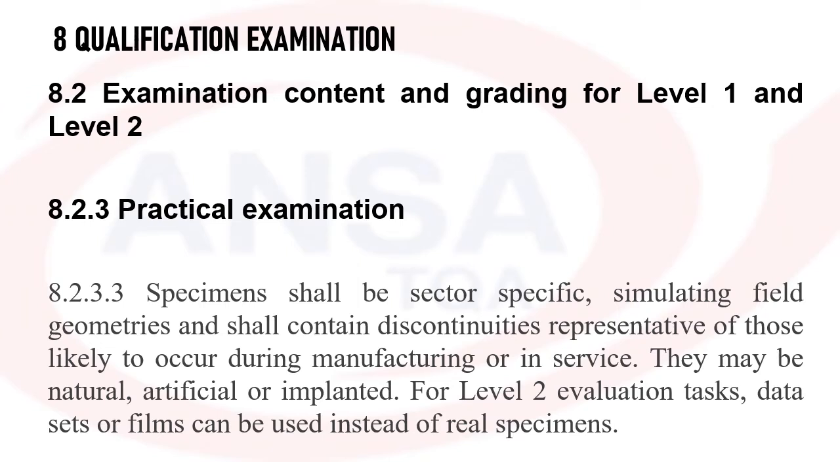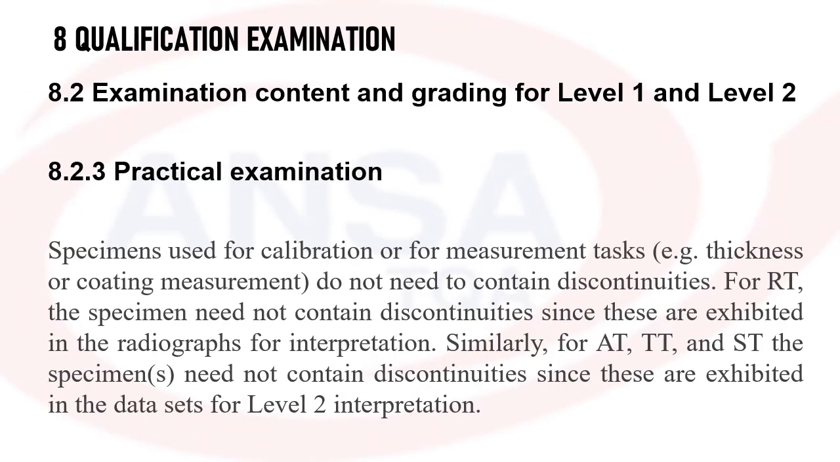Specimens, again, shall be sector specific. Suppose a person is going for the welding examination, the specimens will be welds. Suppose the person goes for casting, it will be castings. They simulate field geometries, and shall contain representative discontinuities, like those which occur during manufacture or in service. These may be natural, artificial or implanted. For level 2 evaluation, either data sets or film can be used instead of a real specimen. Any artificial items can be given for assessment. Specimens used for calibration or for measurement tasks do not need to contain discontinuities.